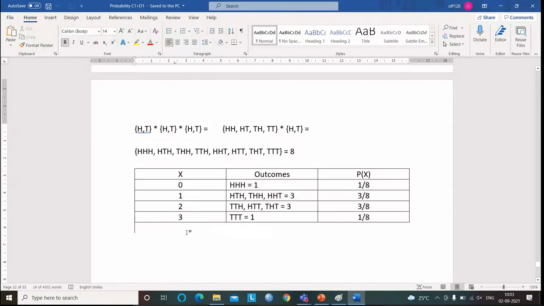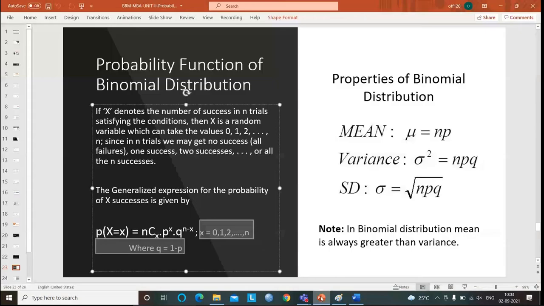Now, if this is 4, x is ranging from 0 to 4 only. Okay, now p power x. Once we know the value of x is nothing but the number of successes, and p is nothing but the probability of success, q is the probability of failure.